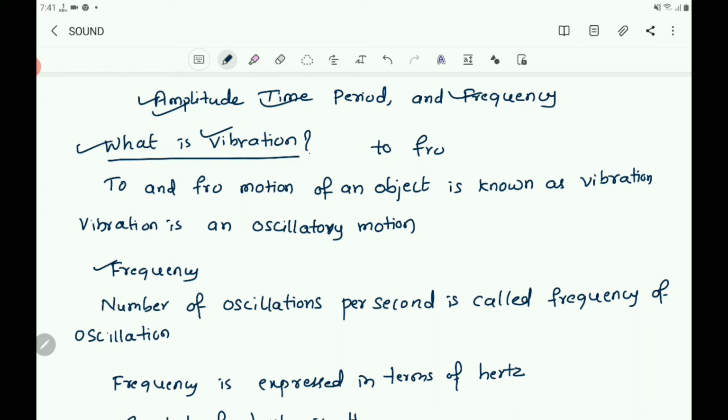See, amplitude and frequency are the two important properties of any sound. So we can differentiate sounds on the basis of their amplitude and frequency. As the frequency and amplitude change, the sound also changes.